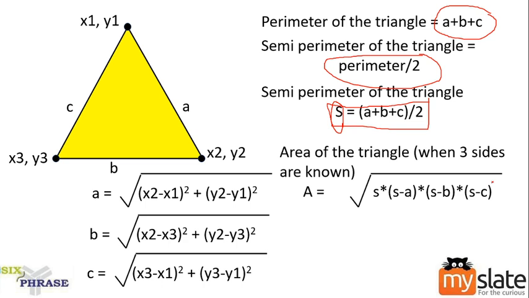All right, so this is the formula for the area of a triangle. What is the formula? Square root of S into, what is this S? The semi-perimeter which we calculated here. So S into (S minus A), (S minus B), (S minus C), multiply everything and take the square root.